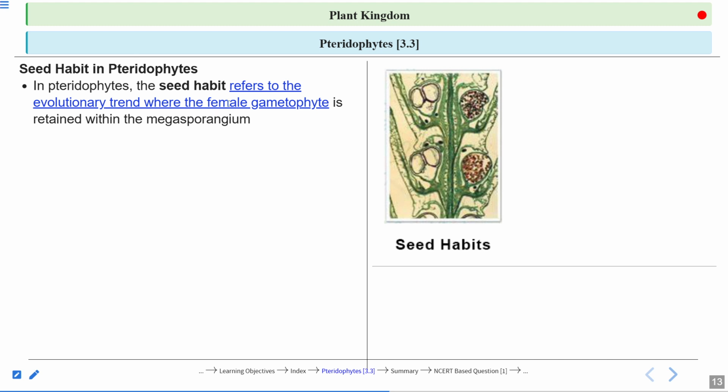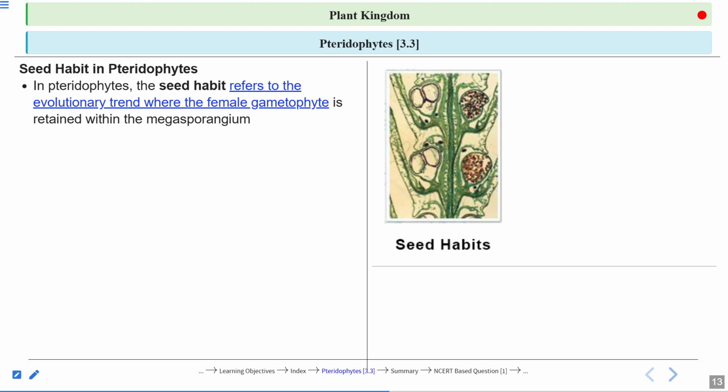They have the female gametophyte, the female prothallus, that bears archegonium. Compare it with the female reproductive organ, the pistil or carpel. Inside this pistil, what is present? Ovule. And inside ovule, what is present?